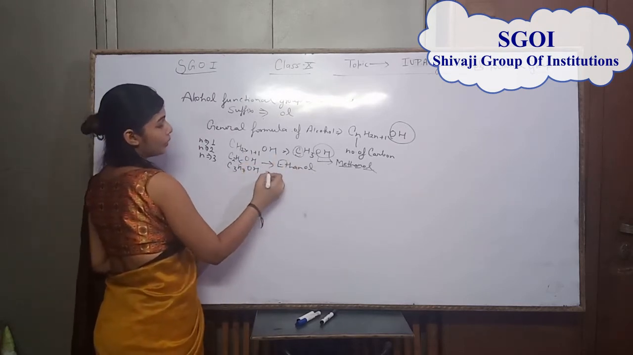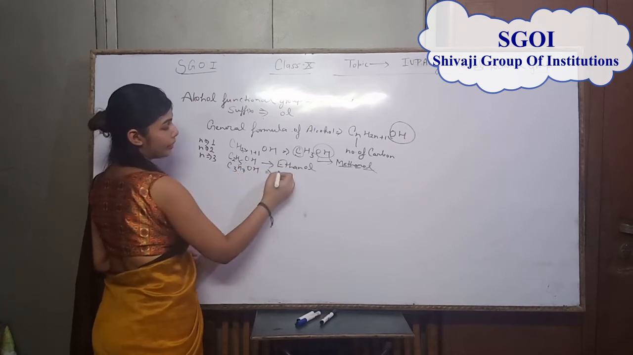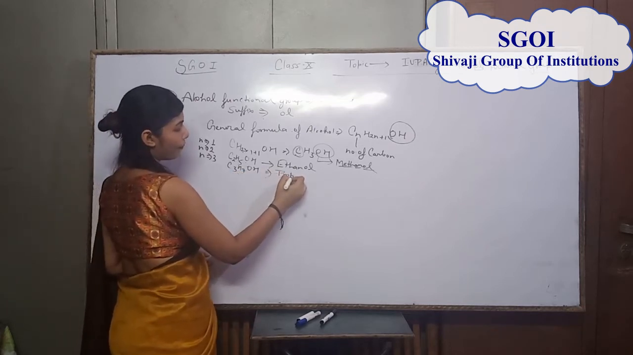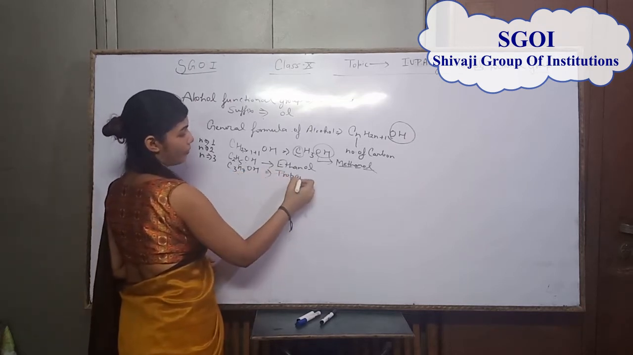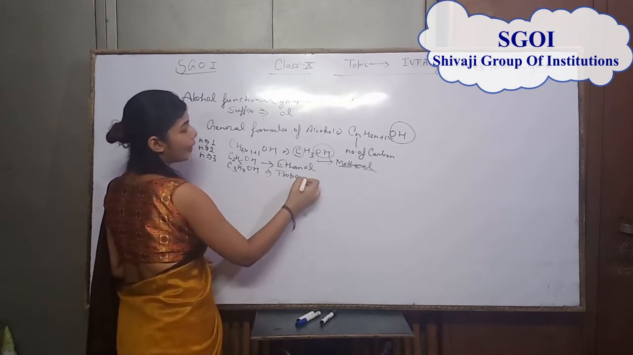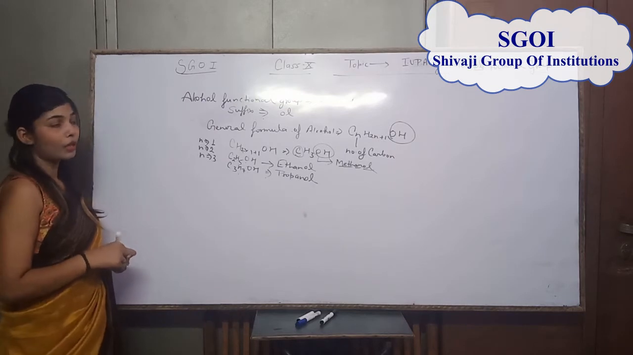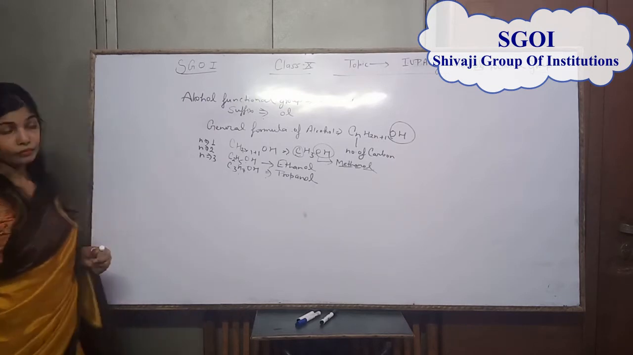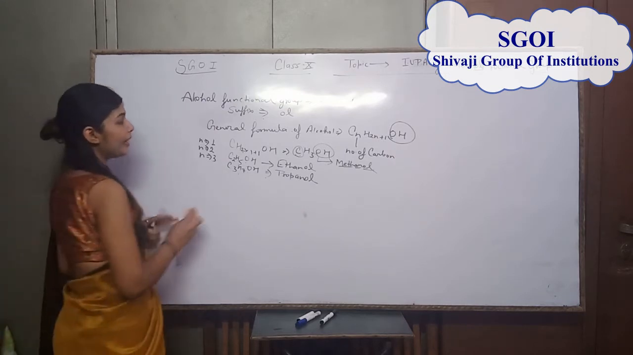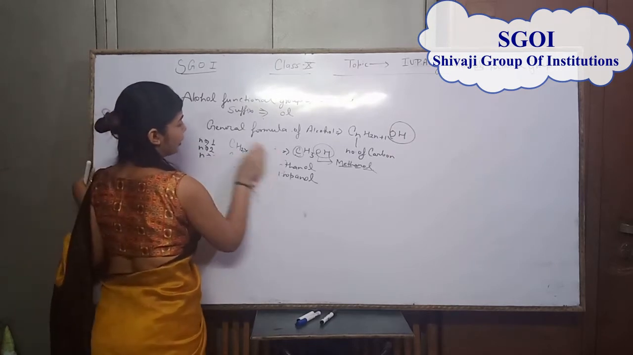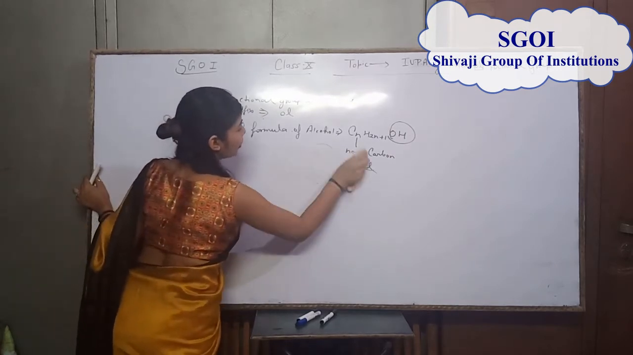Third one, if the number of carbon is 3, the formula is C3H7OH, and we use prop. It has a single bond, that is why we use ane. It has OH as a functional group, that is why we use ol. I hope you all have understood this. Now we start the naming of IUPAC in alcohol functional group.